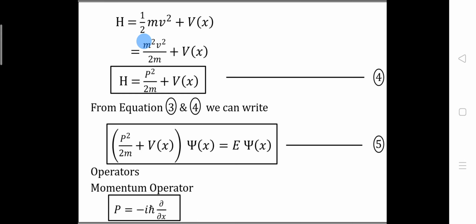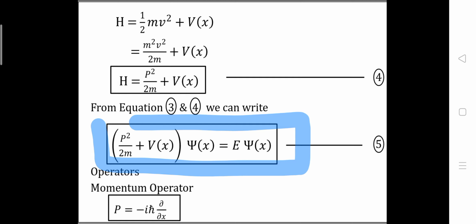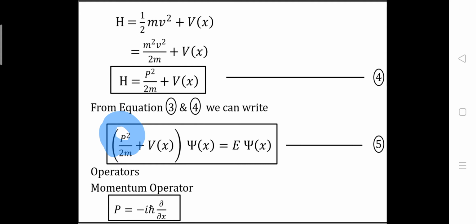So this, as we know that p is equal to mv. Okay, so we will get H is equal to p square by 2m plus V of x. So this is the value of the Hamiltonian. So from equations 3 and 4 we can write that p square by 2m plus V of x, psi of x is equal to E psi of x. So this will be the time independent Schrodinger equation. Now we can further simplify by putting the value of the momentum.